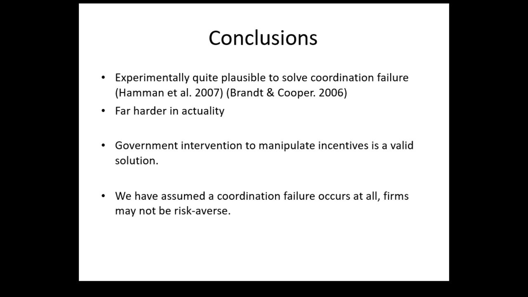A major assumption I've made throughout all my analysis is the firms' risk-averse nature, which leads them to prioritize stability over an increase in profits. In reality, it's plausible and even likely that these firms may in fact be risk neutral, or at least only slightly risk-averse, so the increase in profits is enough to incentivize them to switch their suppliers and solve the game. In this case, no coordination failure will have occurred at all, and both sets of firms will enjoy the benefits of the Pareto superior Nash equilibrium.